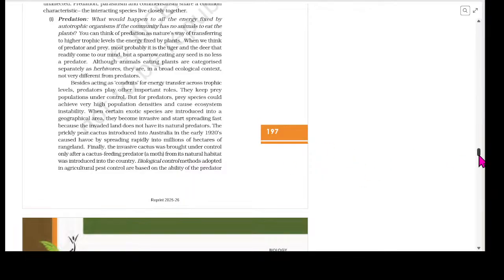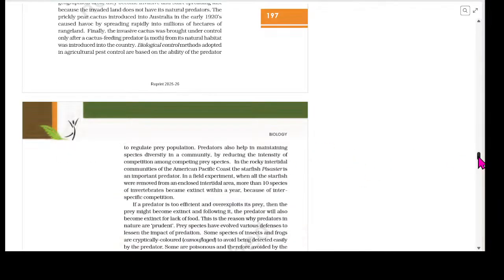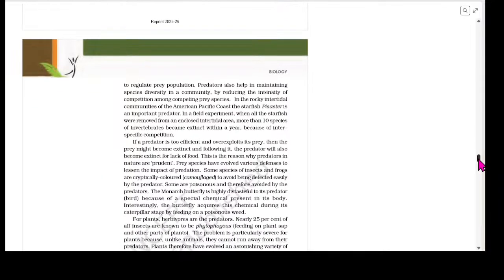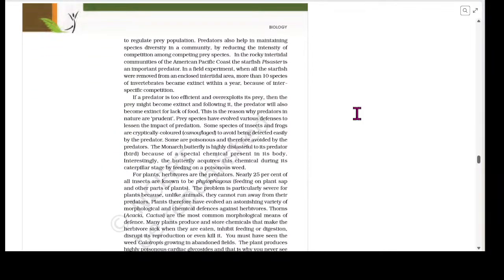Biological control methods adopted in agriculture pest control are based on the ability of the predator to regulate prey population. Predators also help in maintaining species diversity in a community by reducing the intensity of competition among competing prey species.